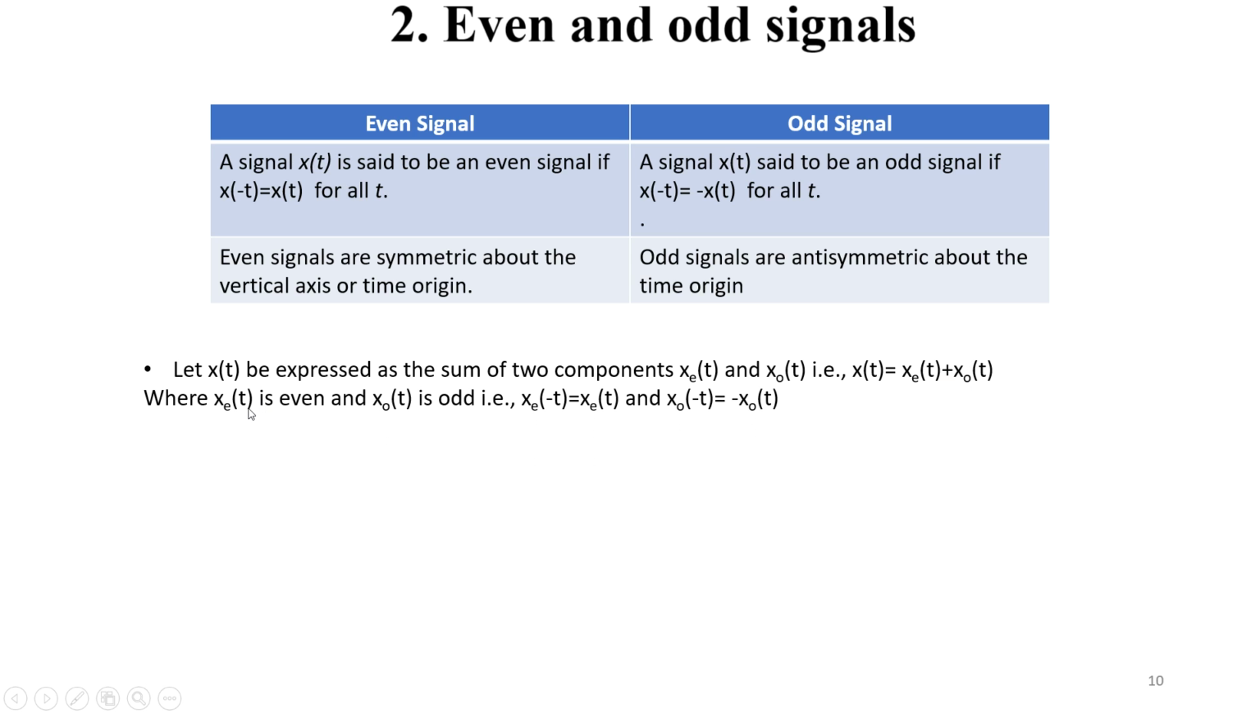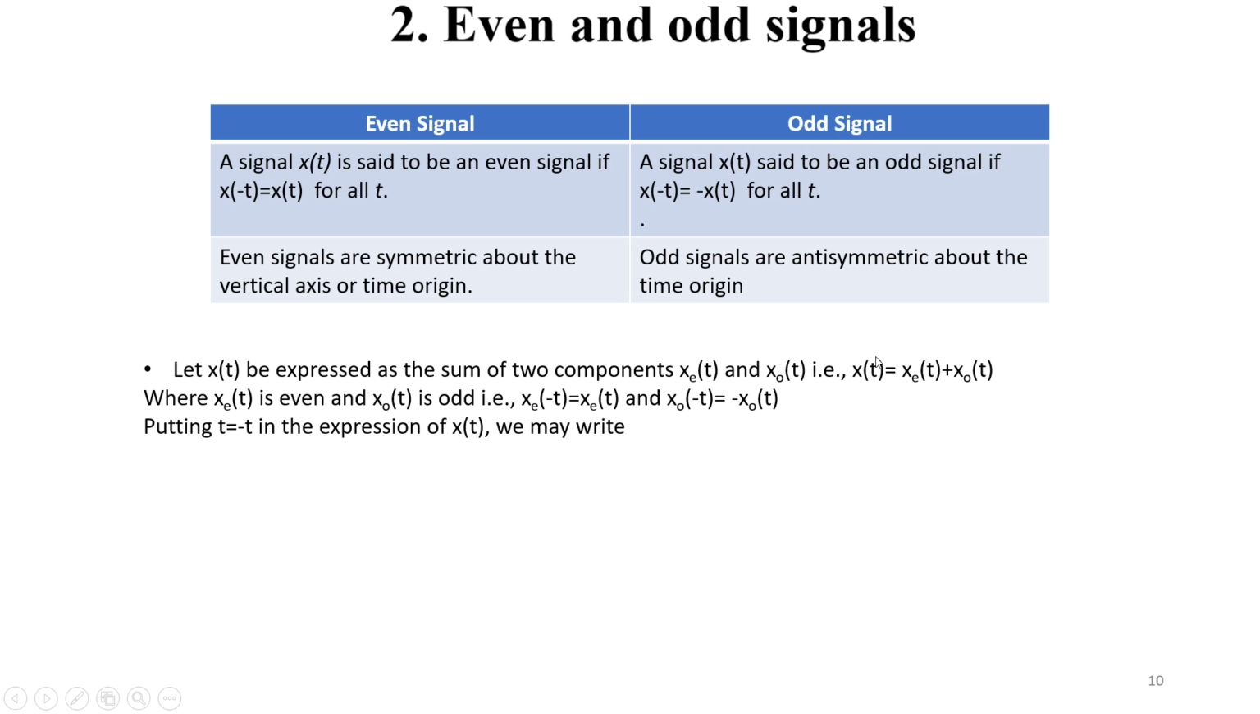Here x_e(t) is the even part and x_o(t) is the odd part, that is, x even of minus t will result in x_e(t), and x odd of minus t will result in minus of x_o(t). So this is the property of the even and odd signal.